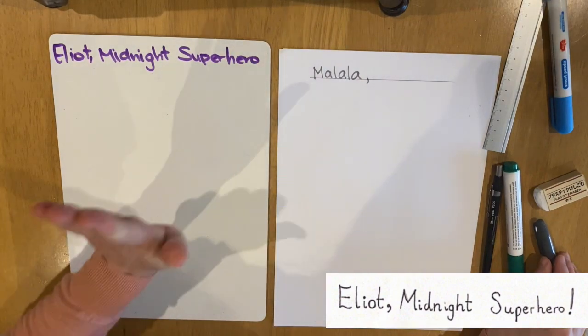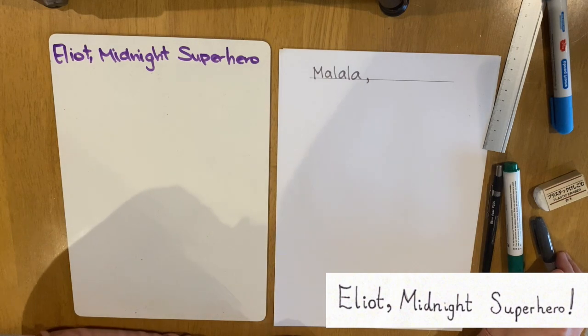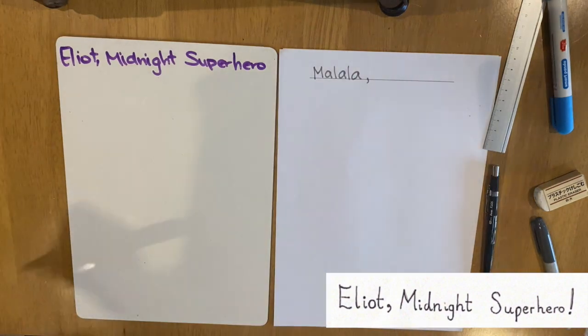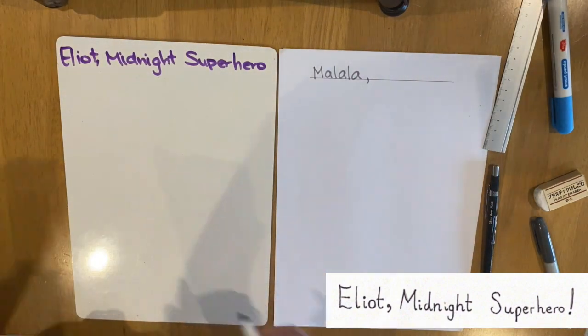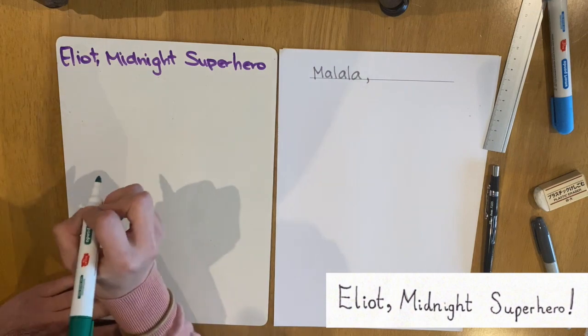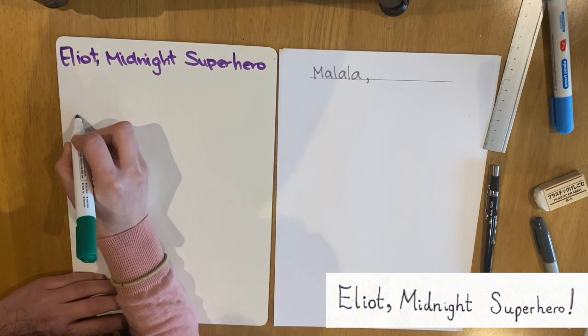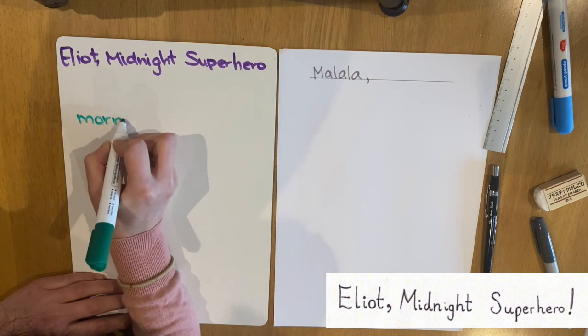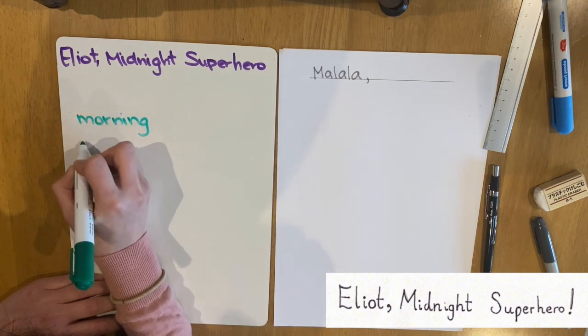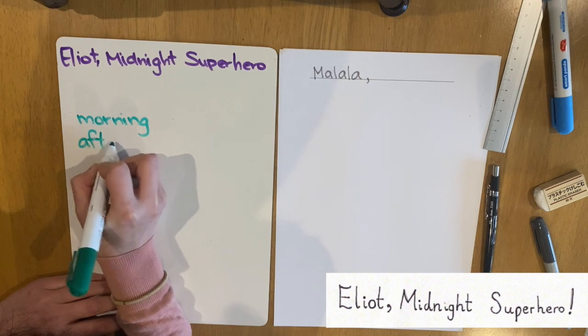I want you to pause the video and have a think of when your character might be a superhero. Maybe your character can be a superhero in the morning or in the afternoon.